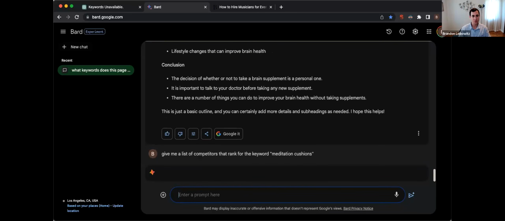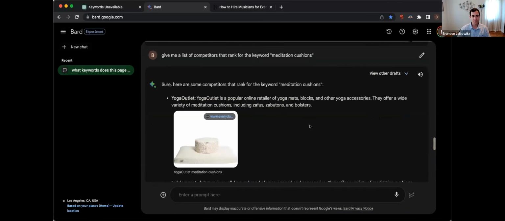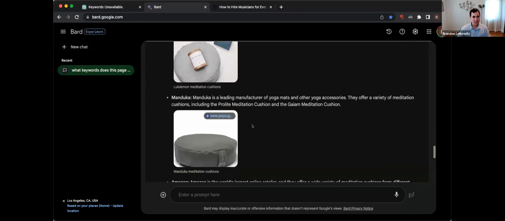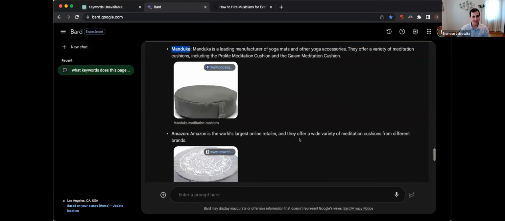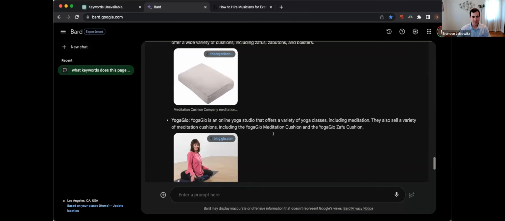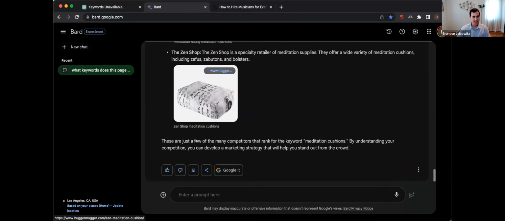We could put that in Google Bard and see what they say. So you could see here they're putting Yoga Outlet, Lululemon, Manduka, Amazon. So here's all the websites, and you can see these are just a few of the many competitors that rank for meditation cushions.